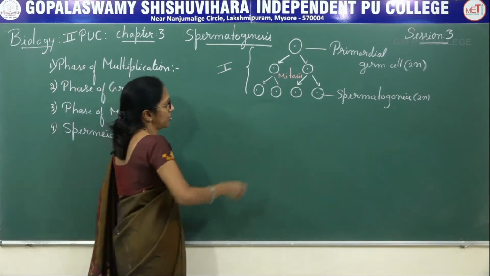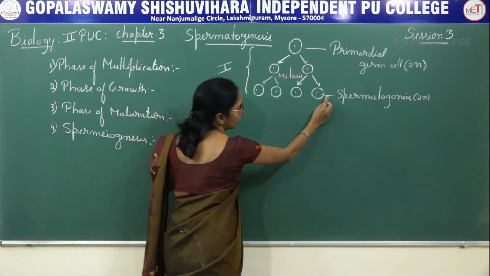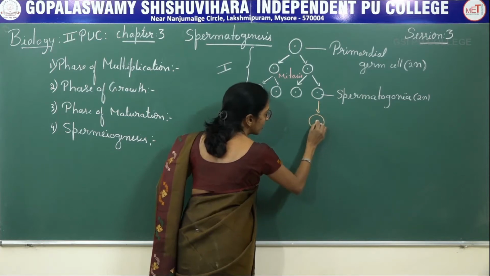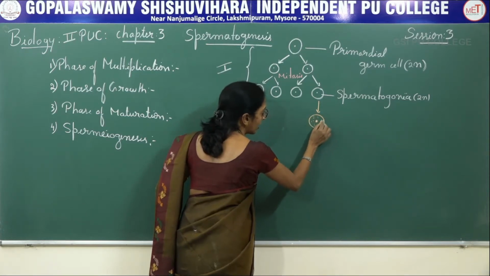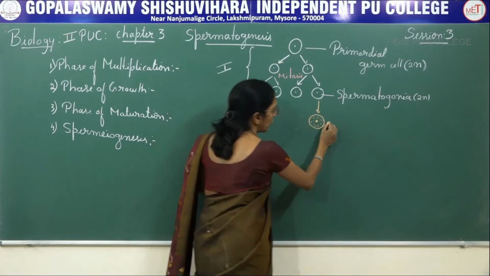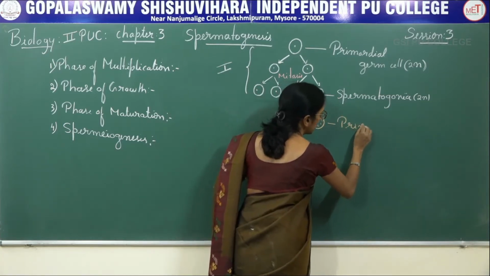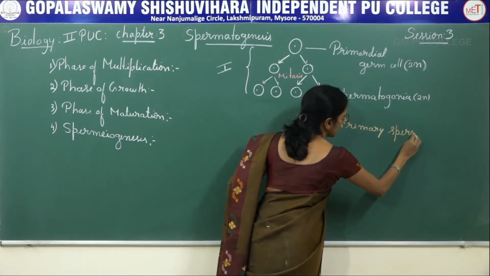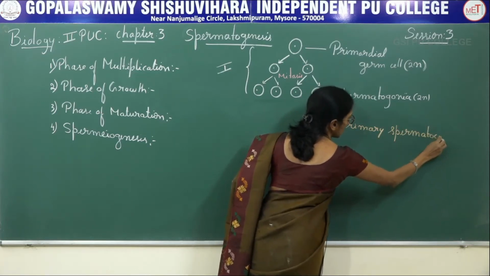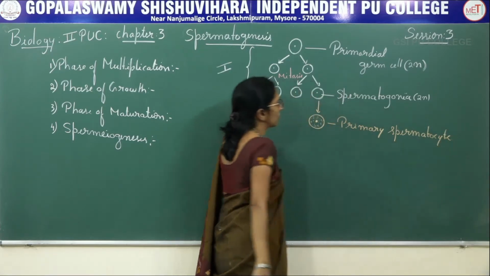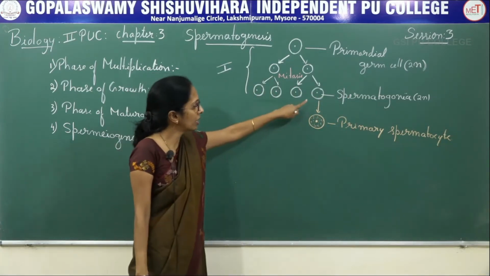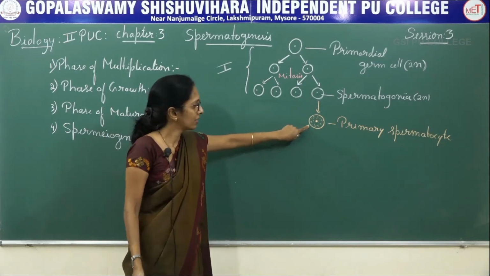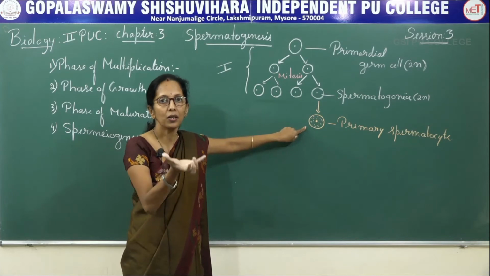Now, coming to the next, the phase of growth. This spermatogonia increases in size, and this results in the formation of primary spermatocyte. This is the second stage. Since spermatogonia increases in size, that results in growth.